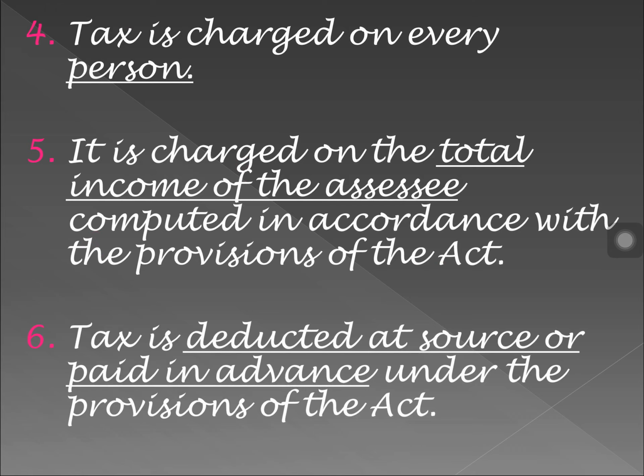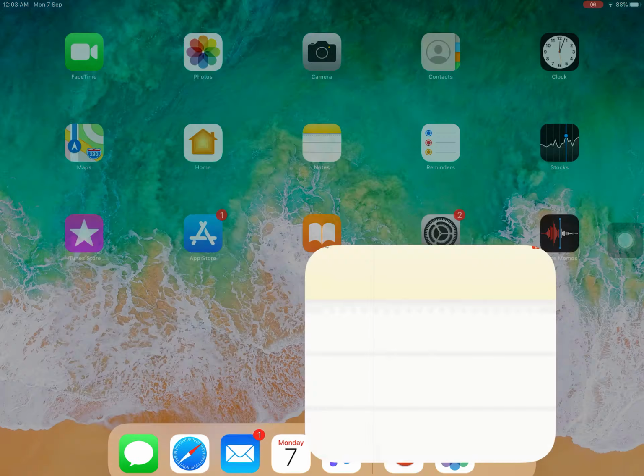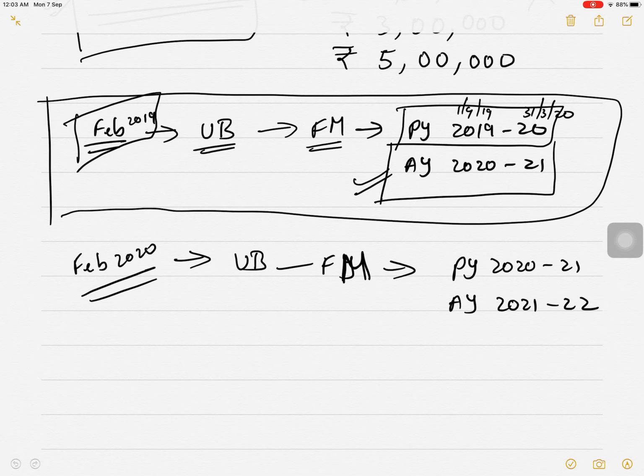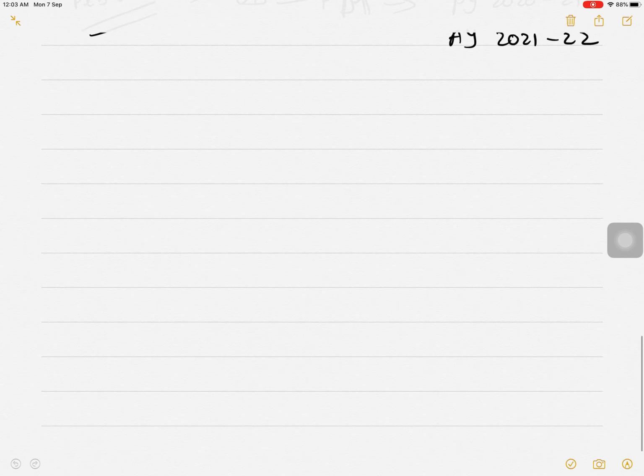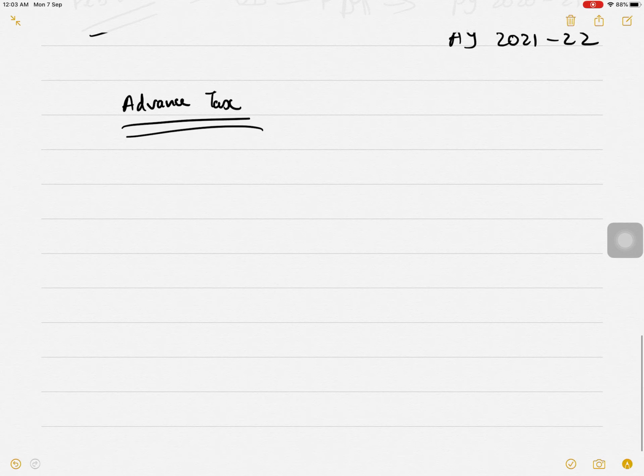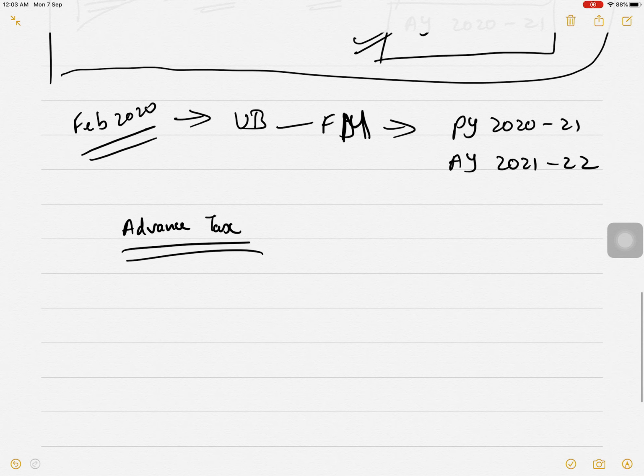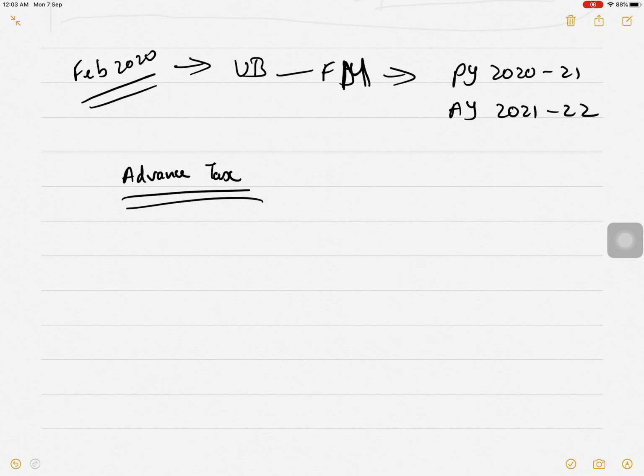Now TDS and advance tax you will be studying next year in your 5th semester. So I will not be explaining in detail, but let us understand the concept. What is advance tax? For now, you just understand.